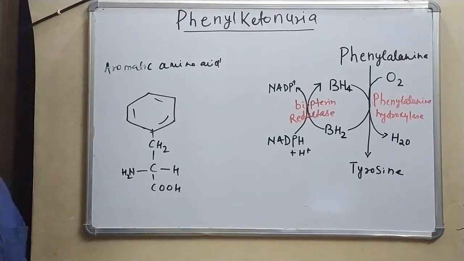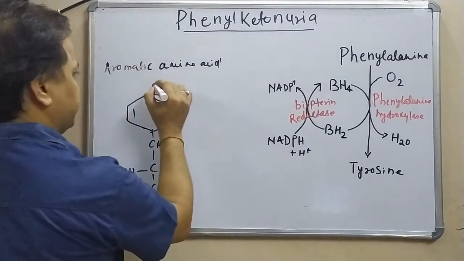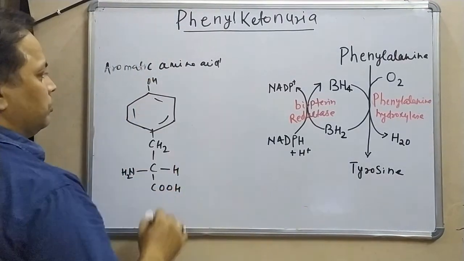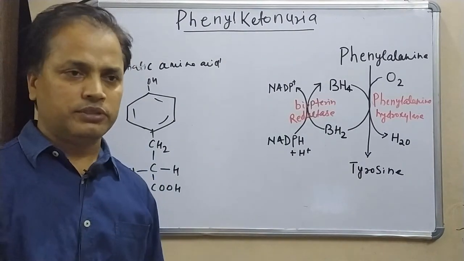This is the structure of phenylalanine, and the structure of tyrosine is different, it has an OH group. So both phenylalanine and tyrosine are aromatic amino acids.